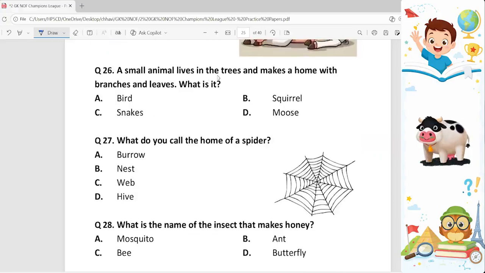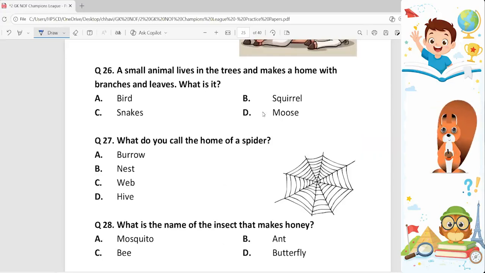A small animal lives in the trees and makes a home with branches and leaves. What is it? It is squirrel. Option B. A squirrel builds a dray, which are nests made from branches and leaves. Drays are built on trees high up. So squirrel is the correct answer.